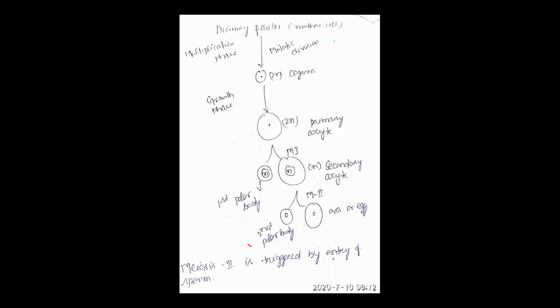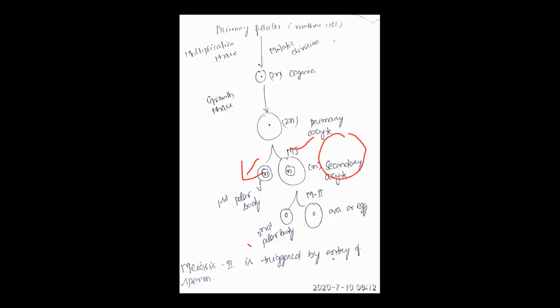So the daughter cell that having lower cytoplasm is called as first polar body. Again, I repeat, the daughter cell that having lower cytoplasm is called as what? First polar body.